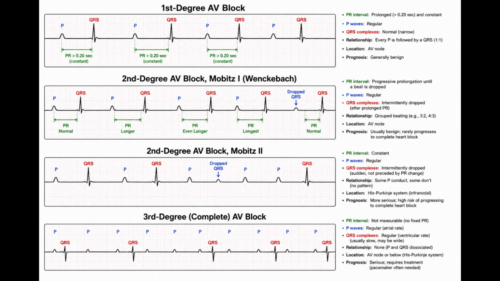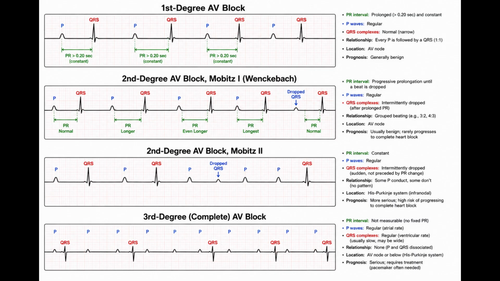Second-degree AV block, Mobitz II. Second-degree AV block Mobitz II occurs when some atrial impulses suddenly fail to reach the ventricles. On the ECG, the conducted beats have constant PR intervals, but an occasional P wave is not followed by a QRS complex, producing a dropped beat. Unlike Mobitz I, there is no progressive PR prolongation before the dropped QRS. The atrial rhythm remains regular, while the ventricular rhythm becomes irregular.